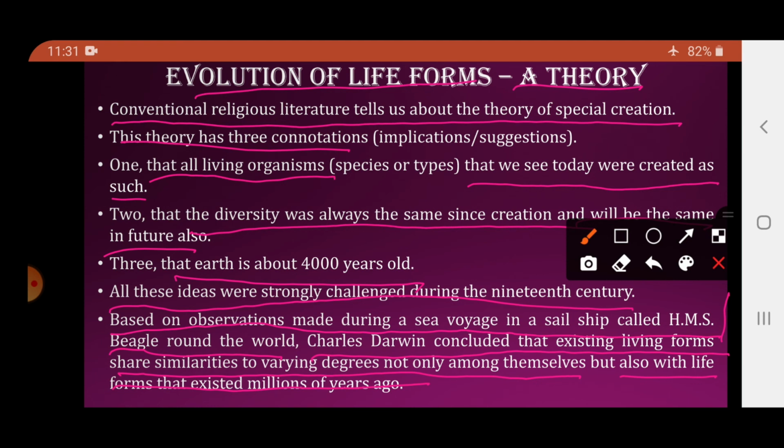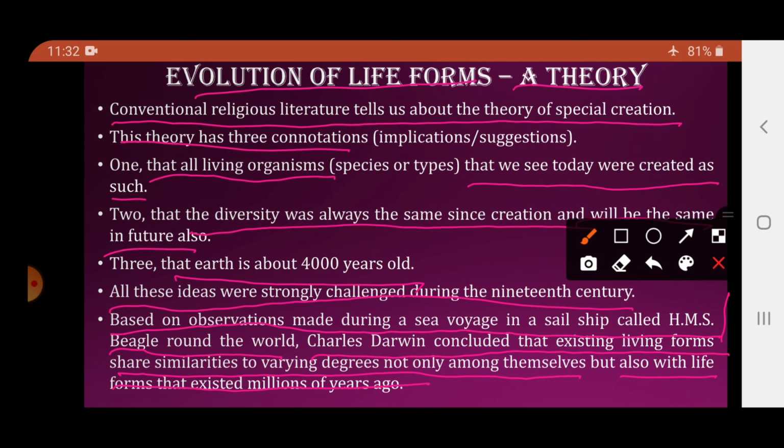So Darwin, during his ship journey in HMS Beagle, was traveling around the world and he came to the conclusion that अभी के जो existing life forms है, they share similarities to varying degrees not only among themselves. Say for example, human beings अभी के life forms है. So ये जो human beings है वो सिमिलैरिटीज सिर्फ अपने आप से ही यानी कि दूसरे ह्यूमन बींग्स के साथ नहीं बल्कि they also have a certain degree of similarity which was found within the organisms millions of years ago.